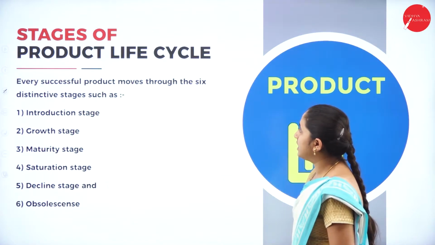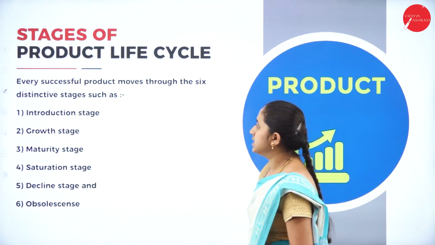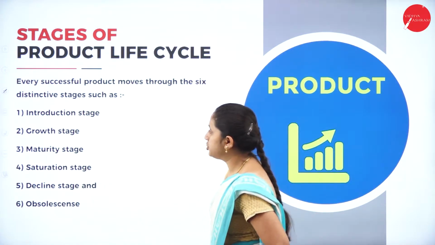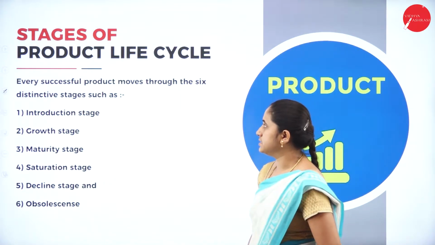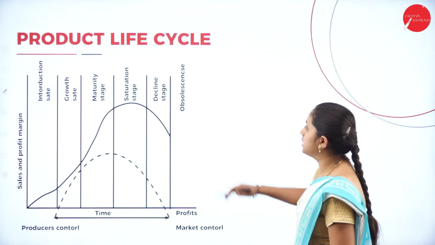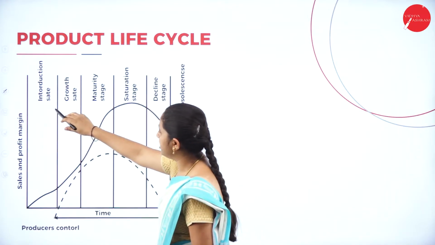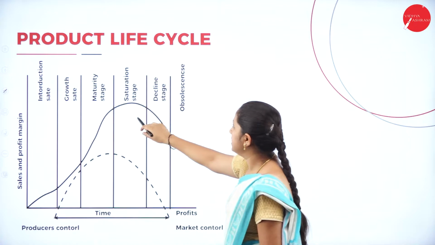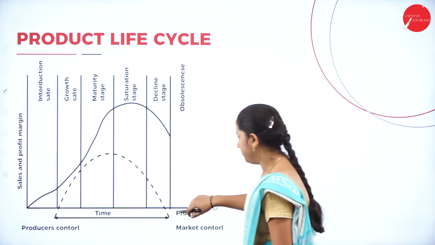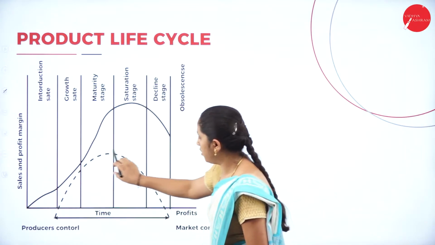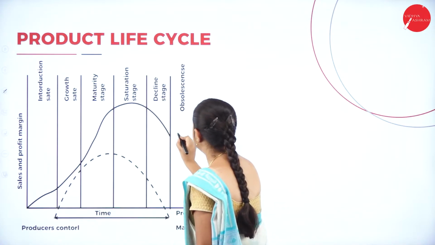The stages of product life cycle. Every successful product moves through six distinctive stages: introduction stage, growth stage, maturity stage, saturation stage, decline stage and obsolescence. These stages can be expressed through a diagram. This is the first stage, the introduction stage, then growth, maturity, saturation, decline and obsolescence stage. Here is time, then profit, which is the profit margin, and sales.